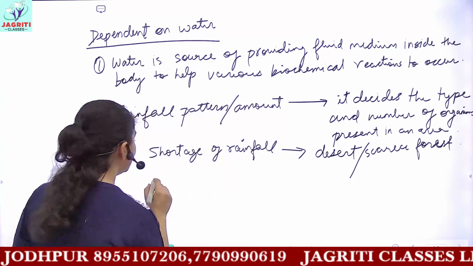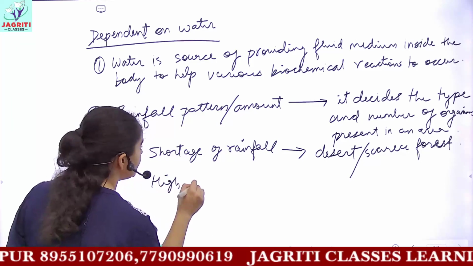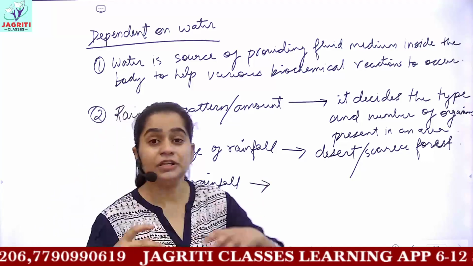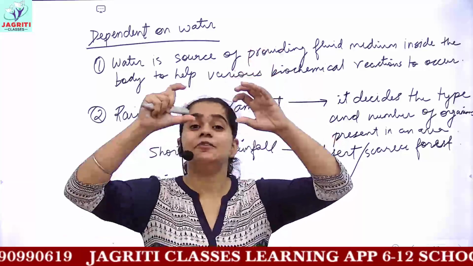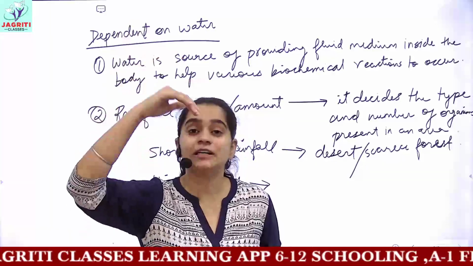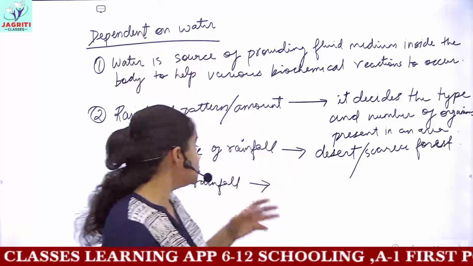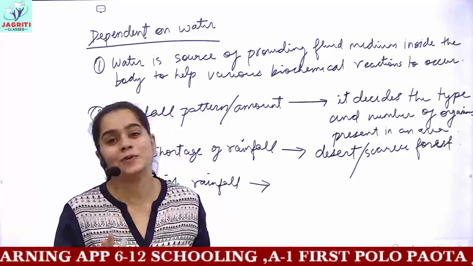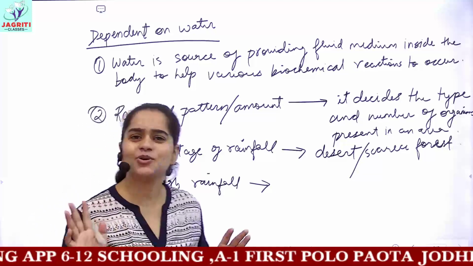Whereas compared to a region of high rainfall, towards the equator, if we study different zones of the earth, that is the tropical and the subtropical, then you have polar regions. So near the equator, the tropical zones, tropical rainforests are present. This all you have done in your geography books.